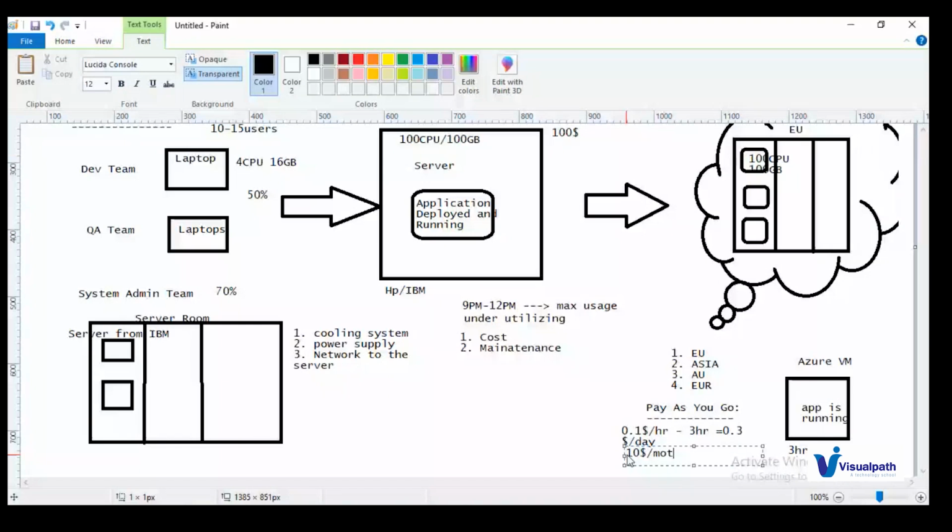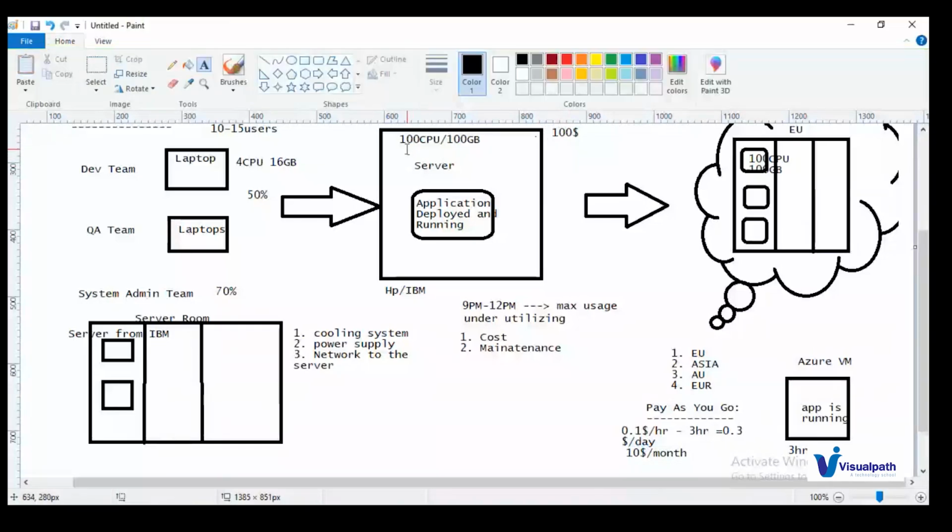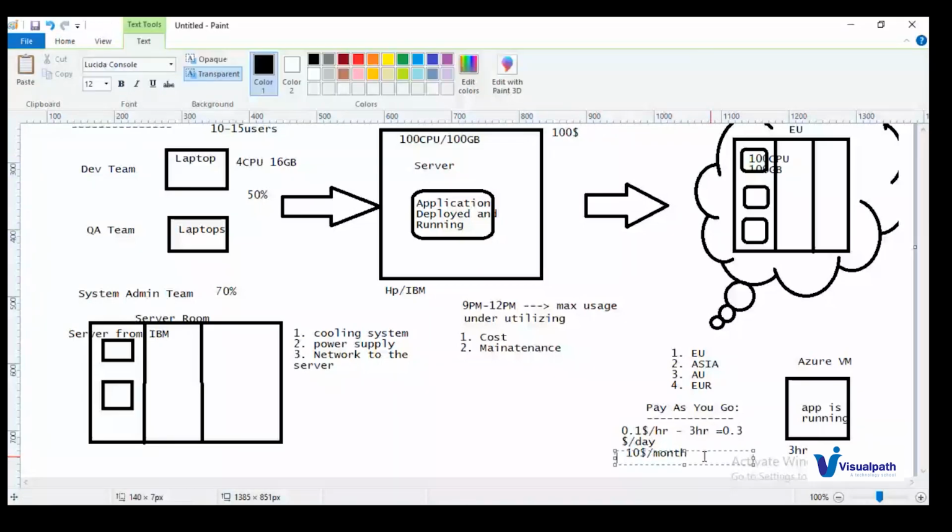Now when you compare the cost for your server deployment, here I have to pay $100 when I purchase the server itself, whereas I'll pay $10 per month whenever I am using the server in the Azure cloud. If you don't want this server anymore, you can simply turn off this server and delete it, and they won't charge you. Microsoft Azure won't charge you beyond the amount of services you are using from their cloud.